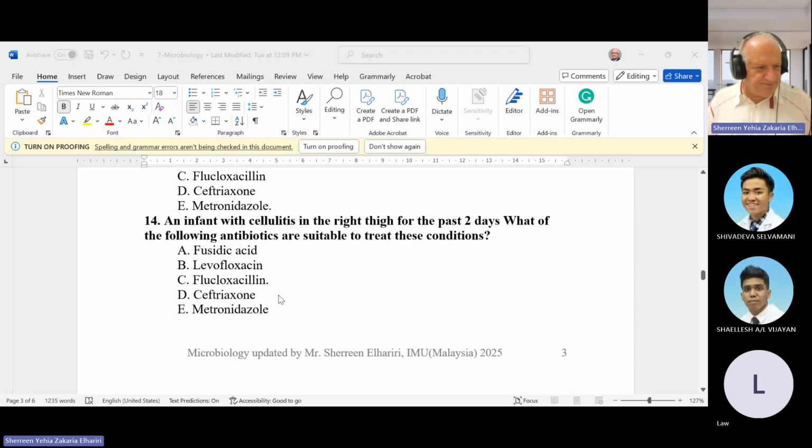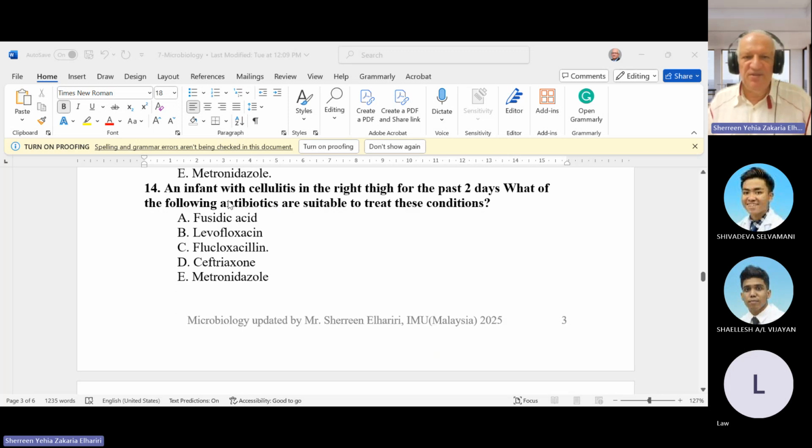Next question is about an infant with cellulitis on the right side for the past 2 days. Which of the following antibiotics is suitable to treat this condition? So we speak about skin infection, so normal skin commensals. So usually we give something related to the penicillin group. So does anyone have a suggestion? Actually, it is flucloxacillin. Flucloxacillin is one of the broad spectrum and can cover any skin infection.